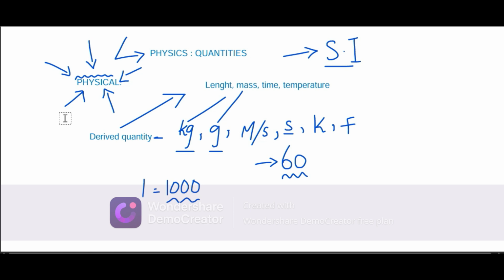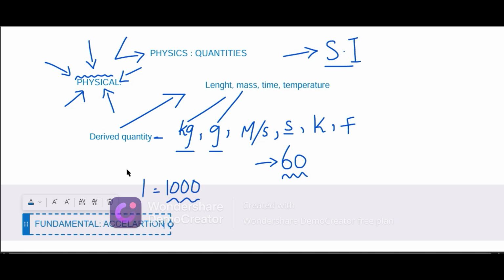And if I similarly talk about fundamental quantities, they are basically the ones on which the actual physics depends. Now, you might ask, what is the actual physics? That can be acceleration, that can be, you can say, luminous intensity. If you don't know this, you can just go through it. What is luminous intensity? What is heat? What is temperature? What is a cool breeze, etc.? You have to search this as an assignment.